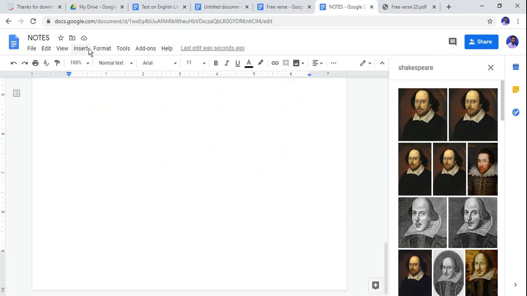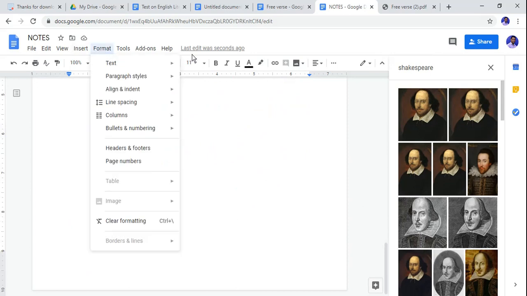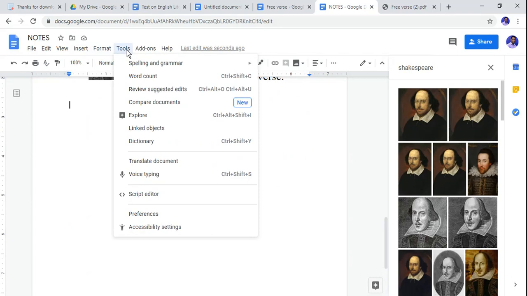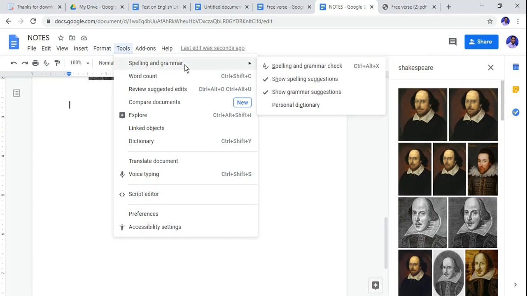When you go to the format option, then you go to tools, you can check the spellings, you can show the suggestions. In this Google Docs these facilities are available, or these features are available, so you can use them.